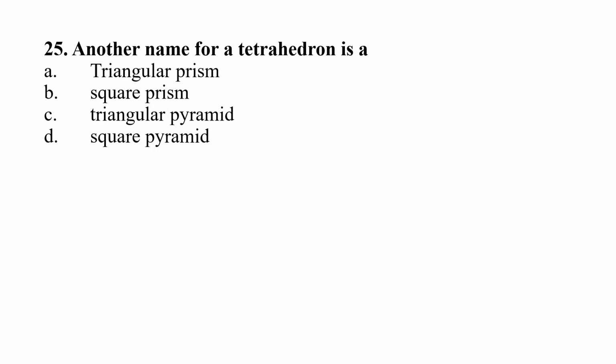Question 25. Another name for a tetrahedron is a option A triangular prism, B square prism, C triangular pyramid, D square pyramid. Right answer will be option C, triangular pyramid. Another name for a tetrahedron is a triangular pyramid.